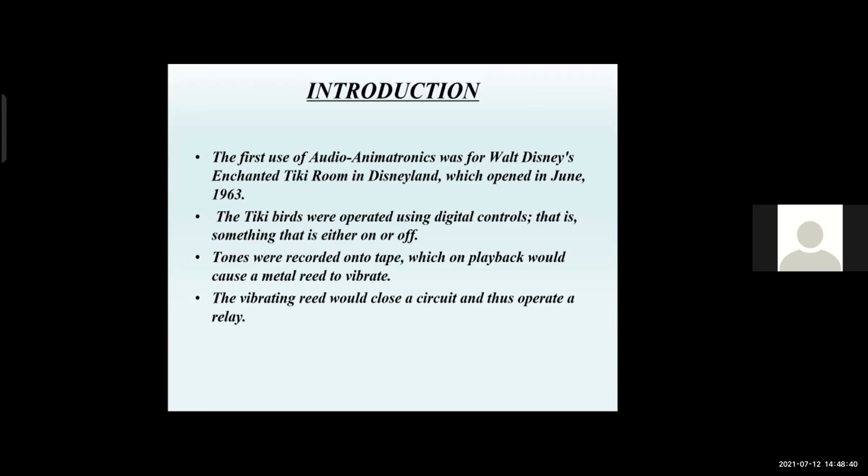Audio animatronics movements that were operated with this system had two limitations. First, the movement had to be simple on or off. Second, the movement could not require much force or power.